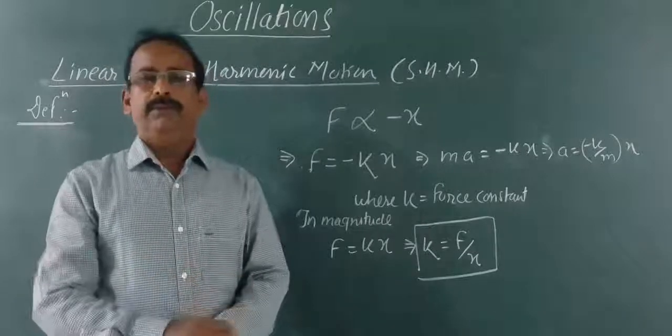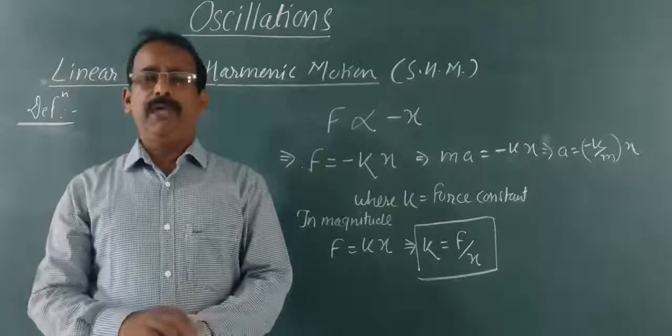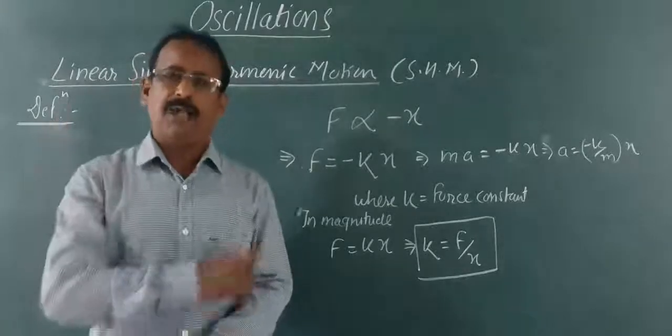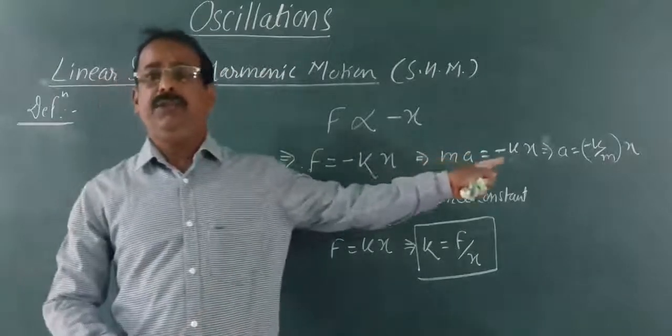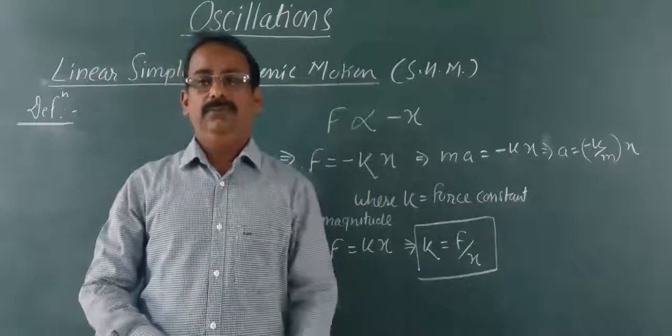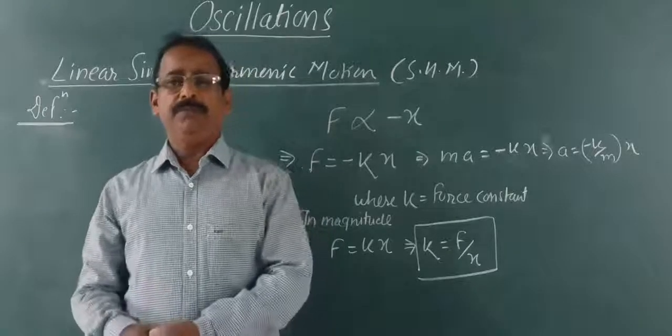Remember that. If force is always in the opposite direction of displacement, then acceleration also comes in the opposite direction of displacement. There is a negative sign, see, because force is nothing but mass into acceleration.